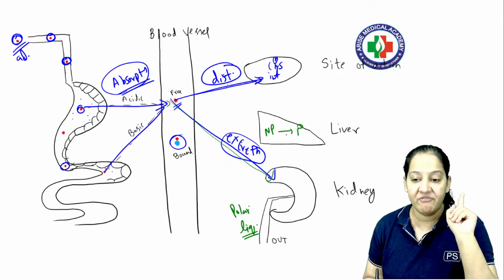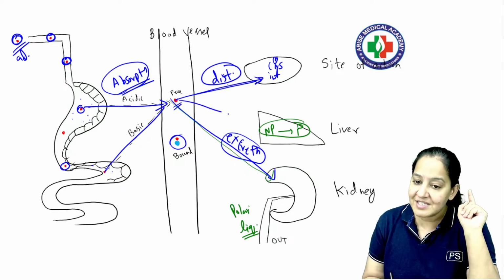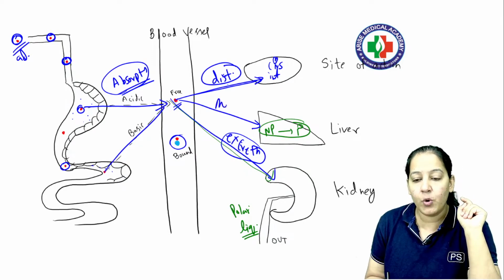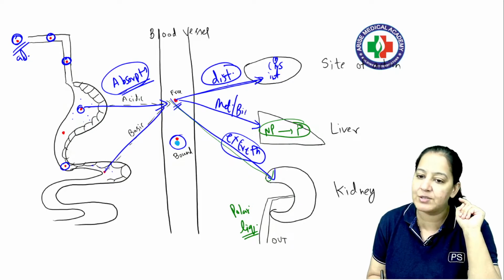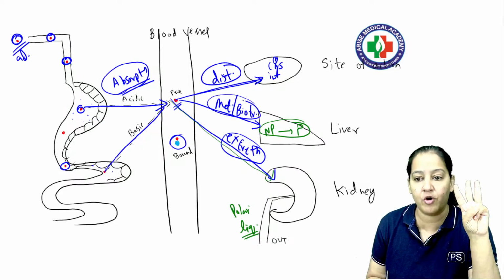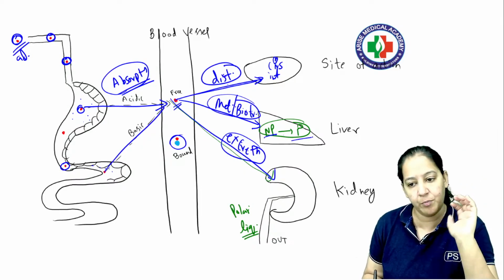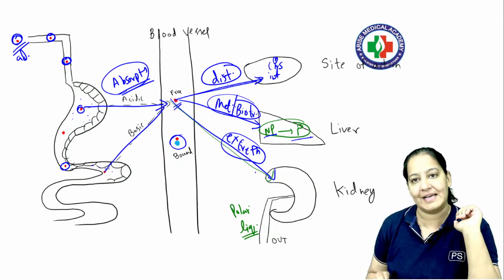So this step, in which we are converting a non-polar drug to a polar drug, takes place in the liver. And this step is known as metabolism or biotransformation, one and the same thing, whatever you say. So the third step is biotransformation or metabolism, that takes place in the liver, in which the non-polar drug gets converted to polar drug. And finally, the drug is excreted out of the body.